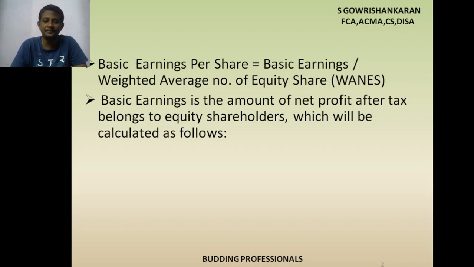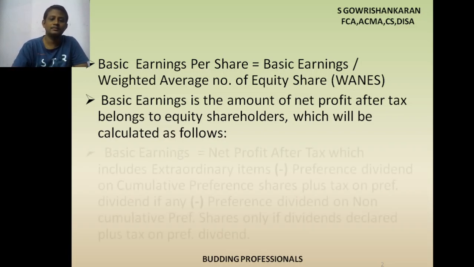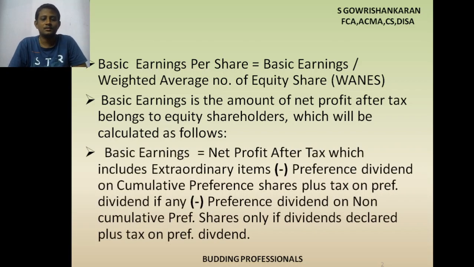On that, if any dividend is payable to preference shareholders, that also you pay. After that, what is available is available to equity shareholders, which is calculated like this.